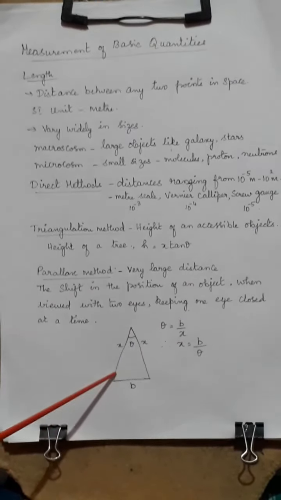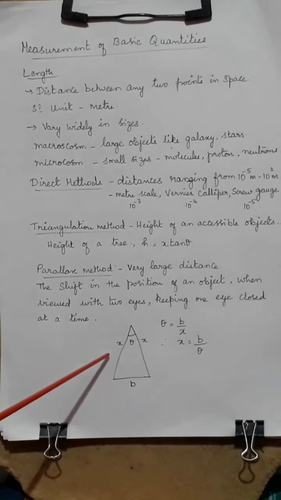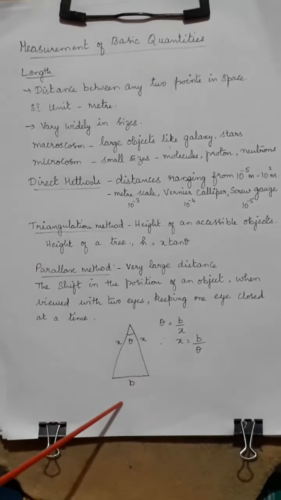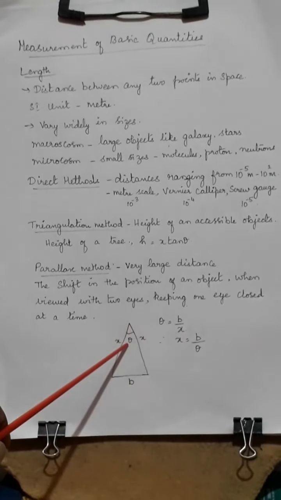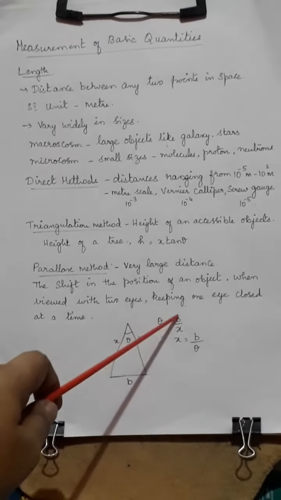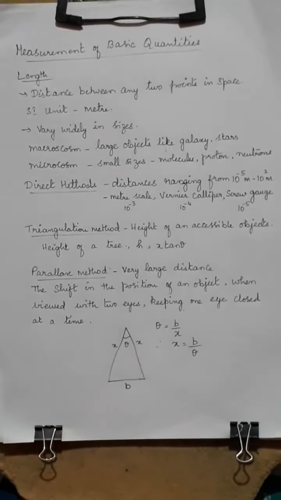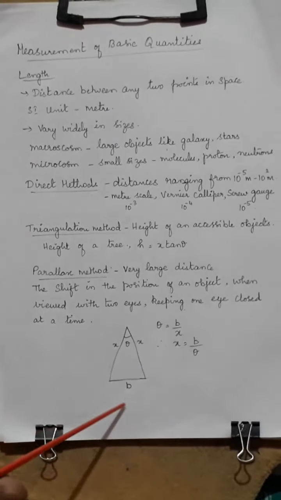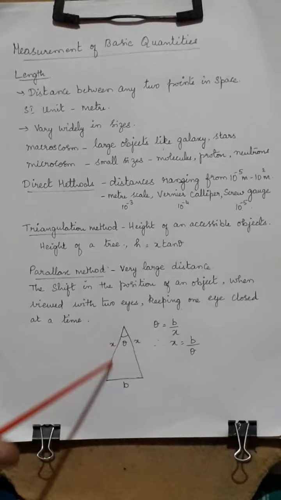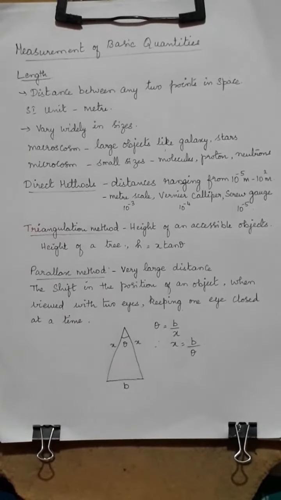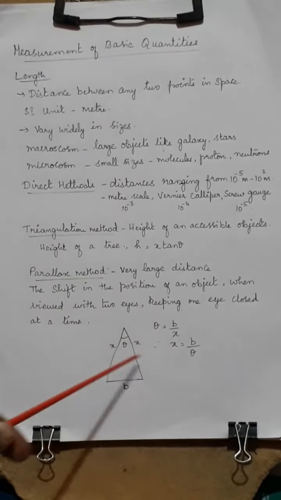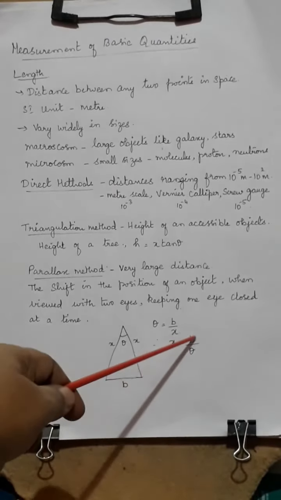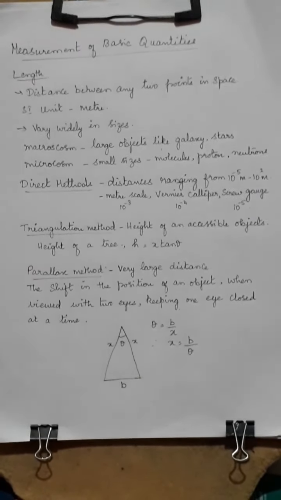Suppose this is the earth and this is the moon. I need to find the x value. I know the distance B between these 2 points, and if I can find the theta value, then theta will be equal to B by x. This is where you have studied the length of an arc: theta equals opposite by adjacent. So x, the distance between the moon and the earth, is equal to B by theta.